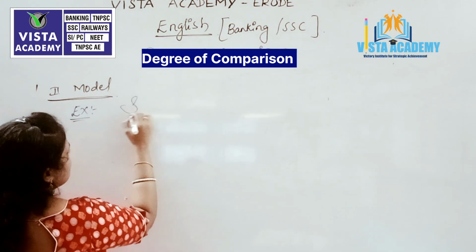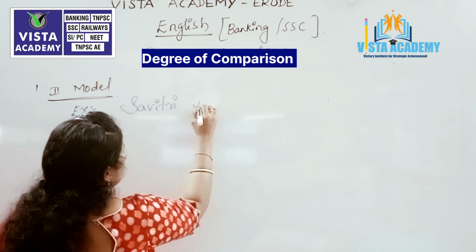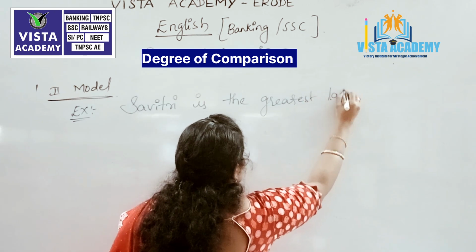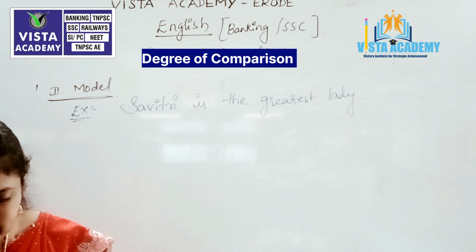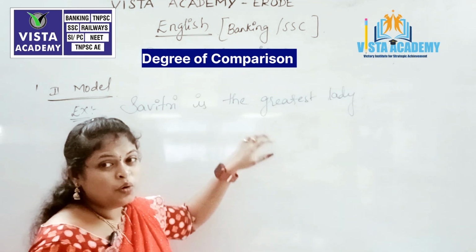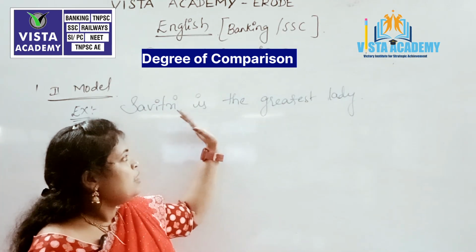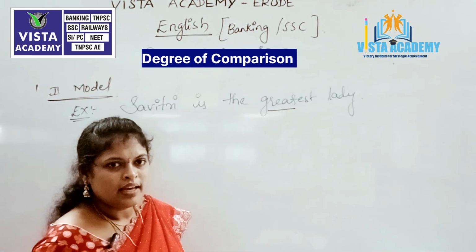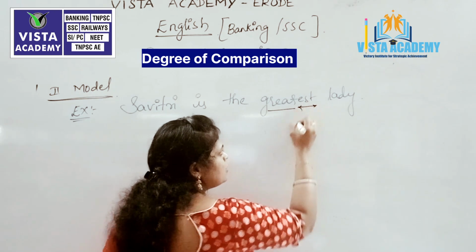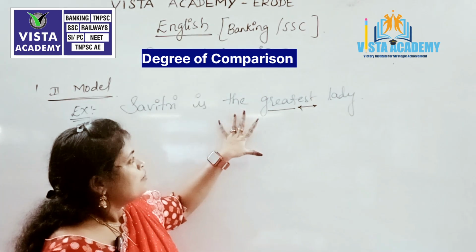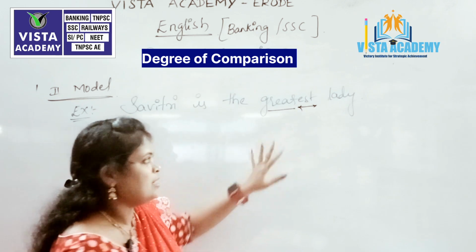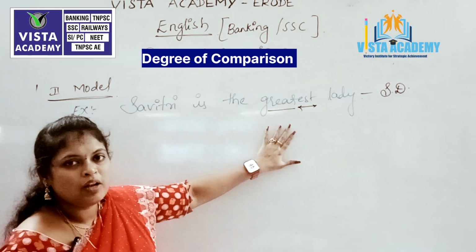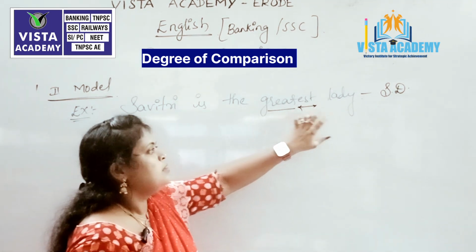Savitri is the greatest lady. So what is the sentence? Savitri is the greatest lady. The same word great, and we added est as a suffix for our adjective, and we are making a sentence. So this particular sentence comes under superlative degree, because est forms will always take only the superlative degree.